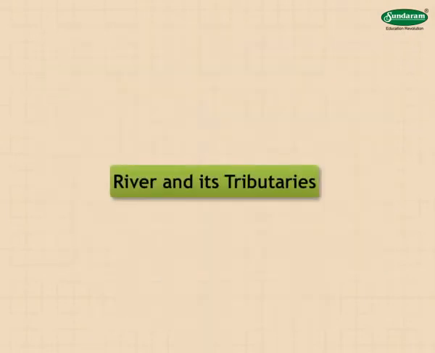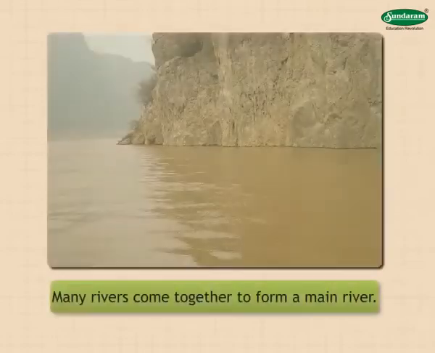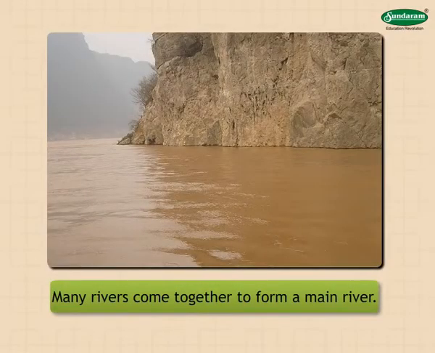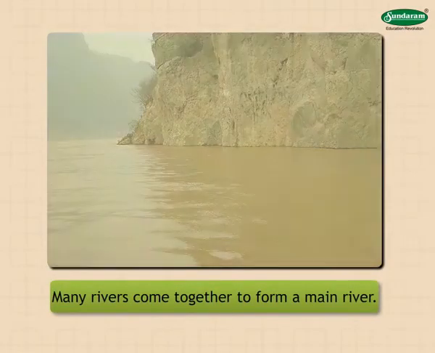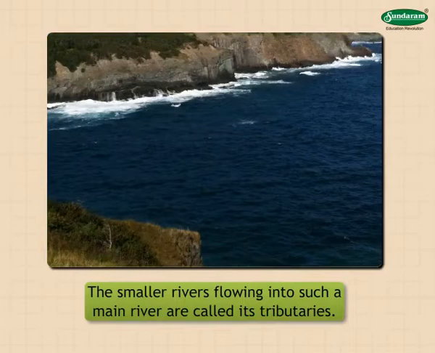River and its tributaries. Many rivers come together to form a main river. The smaller rivers flowing into such a main river are called its tributaries.